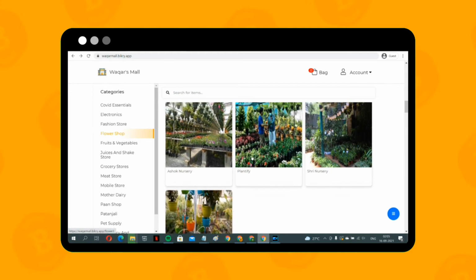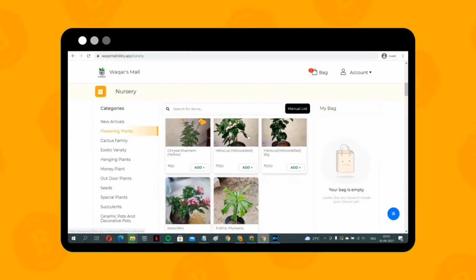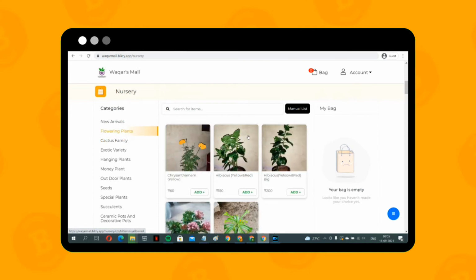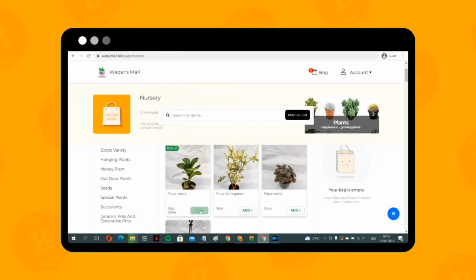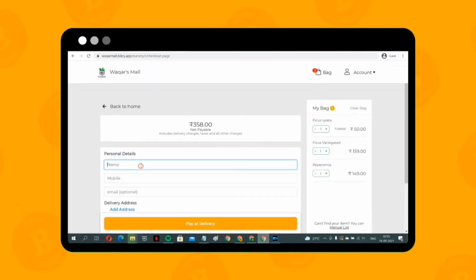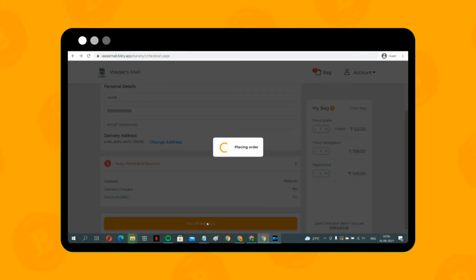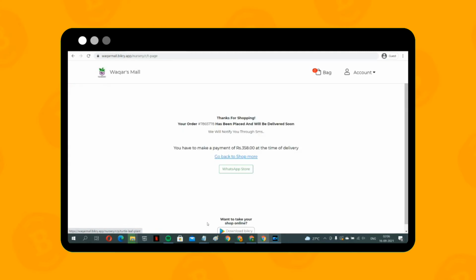Now let's check out Plant Studio. You see all the products of that particular store visible on your screen. Let's build a cart from here as I like flowers. You can see the selected products are added here. Now we will click on Proceed to Checkout button. Here enter the basic information like personal details, delivery address and click on Pay at Delivery. Once the order is placed, you receive an SMS of the order.